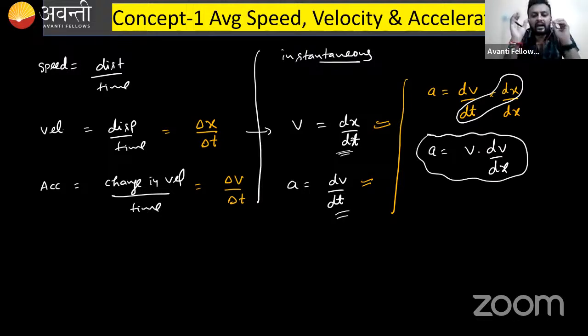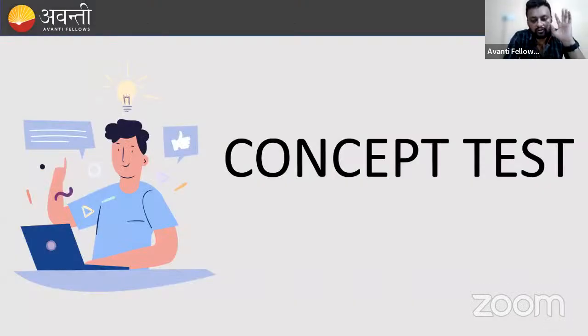Now, these equations are used a lot of times whenever we deal with questions which involve finding the position, the velocity, or the equation of acceleration, or where they give you some acceleration and ask you the position or the velocity. In that situation, these things matter. I am assuming that you have learned all these relations: dx over dt is velocity, dv over dt is acceleration, and acceleration can also be written as v dv over dx. Now we will move further to some questions.